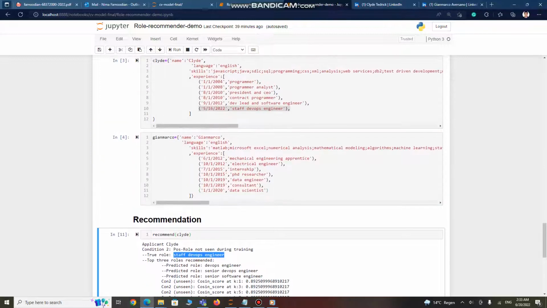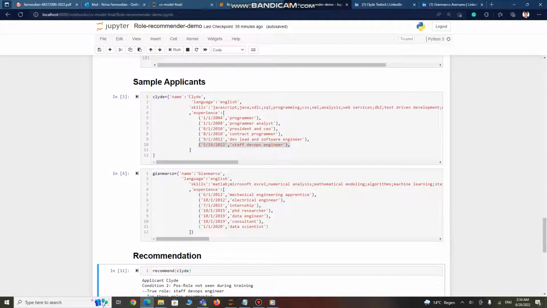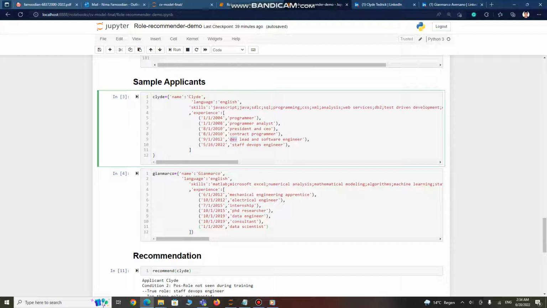And what is interesting here is that a staff DevOps engineer must be a senior DevOps engineer. So actually, a staff DevOps engineer is a senior DevOps engineer. So this role that is predicted here can show the power of the model to capture the evolutionary pattern, or Clyde's growth over time. All right. So from, for example, a programmer, program analyst, to dev lead and software engineer, and finally staff DevOps engineer.